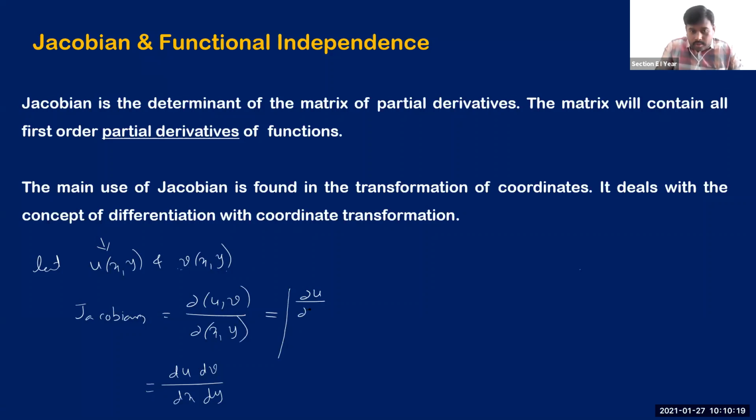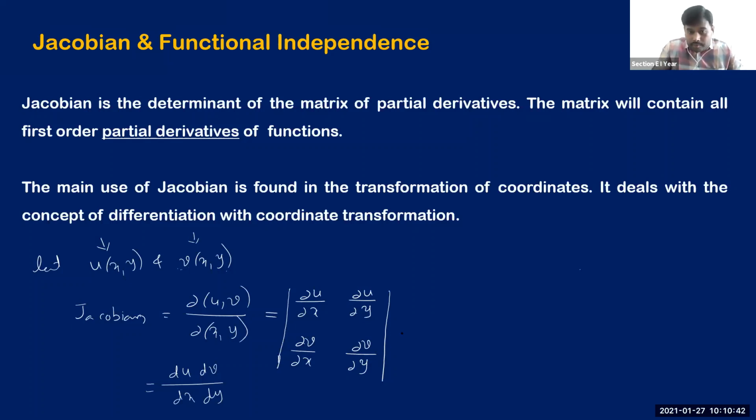Dou u by dou x, because it is a function of only 2 variables, then dou u by dou y. Then similarly for the second function v, dou v by dou x and dou v by dou y. Now this is a second order matrix. Of course, you are taking the second order determinant here.